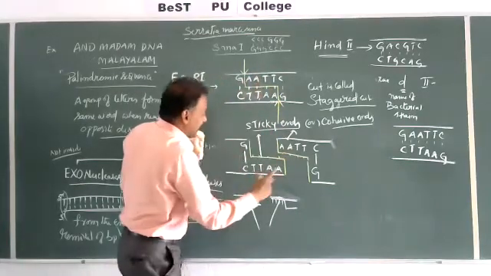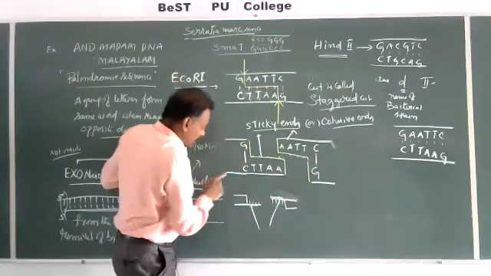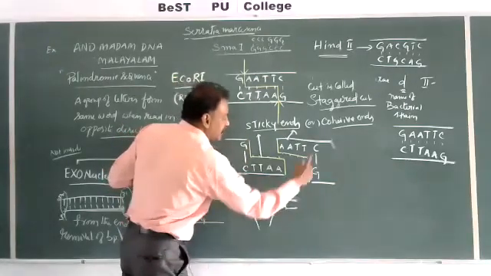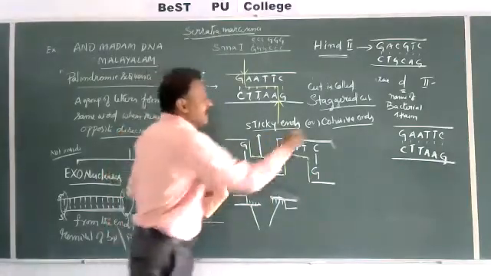By this cut, we get two pieces of DNA, where one strand is short and one strand is long. So this is called sticky ends or cohesive ends.